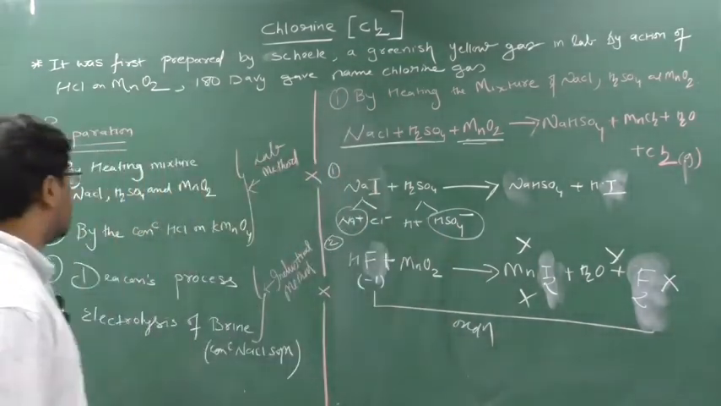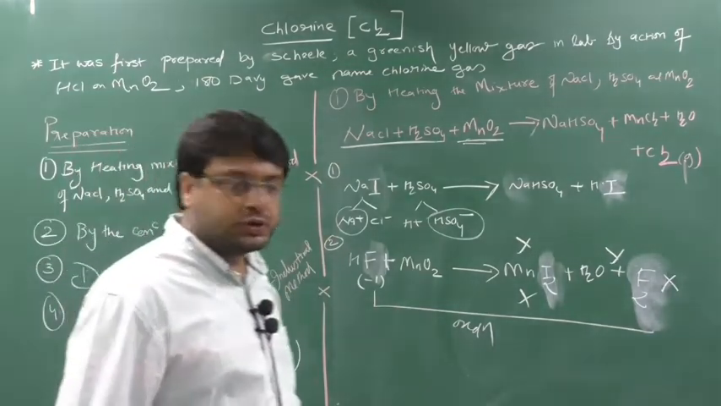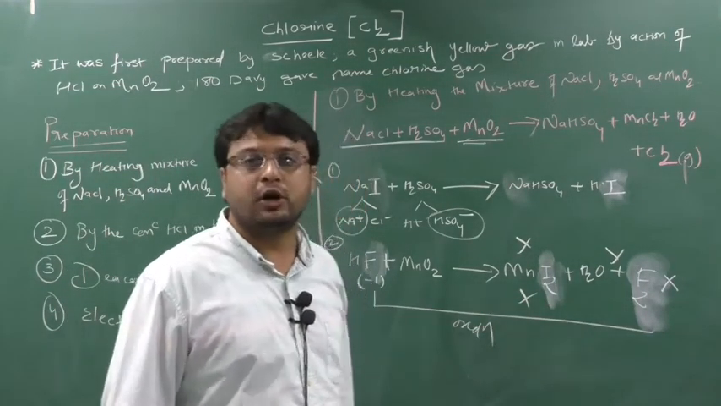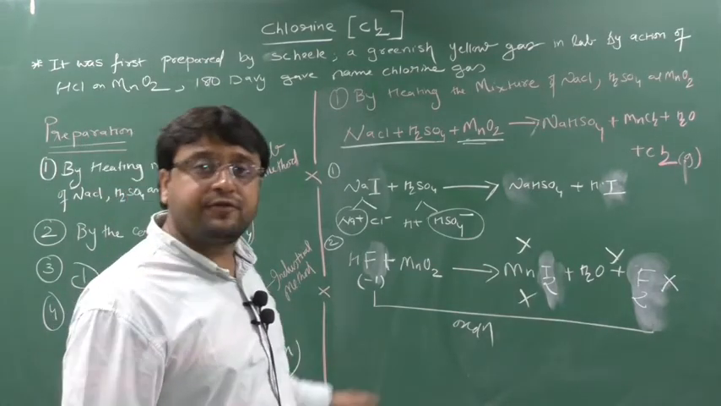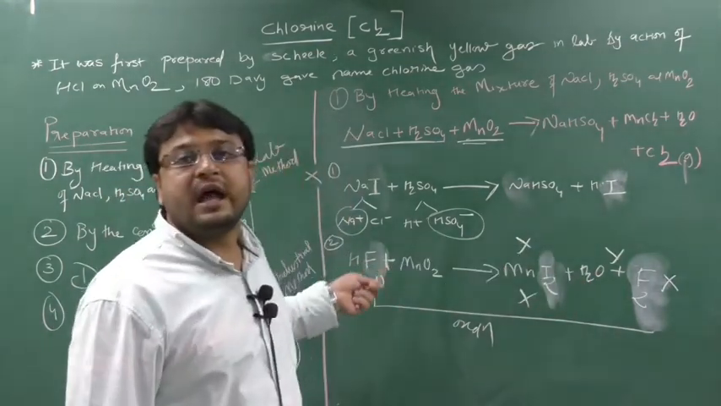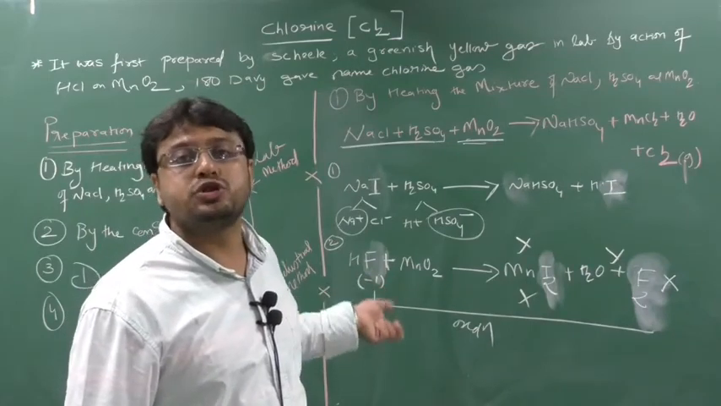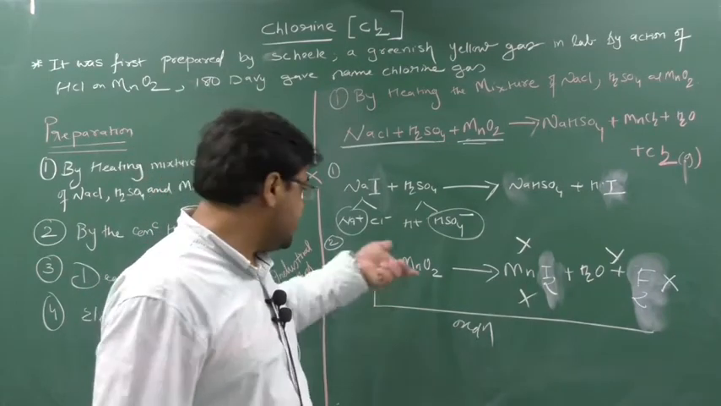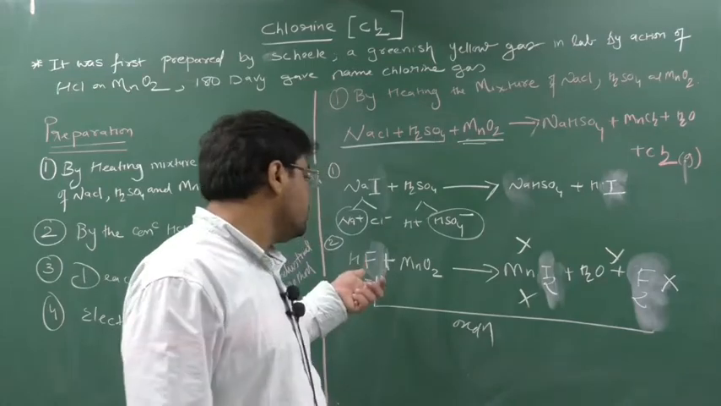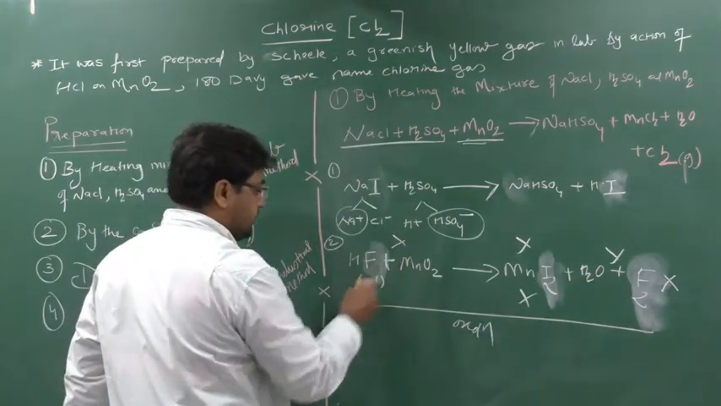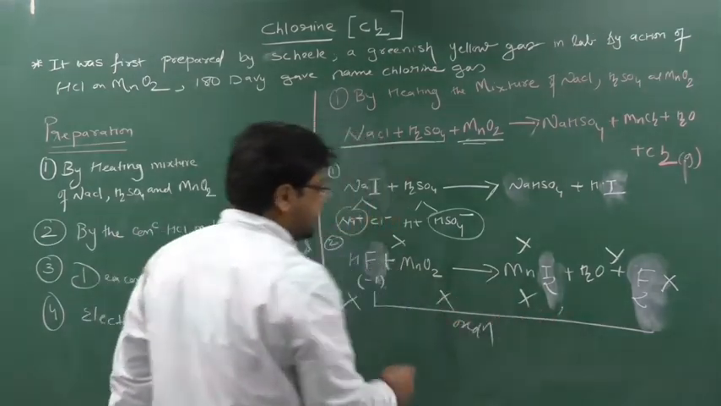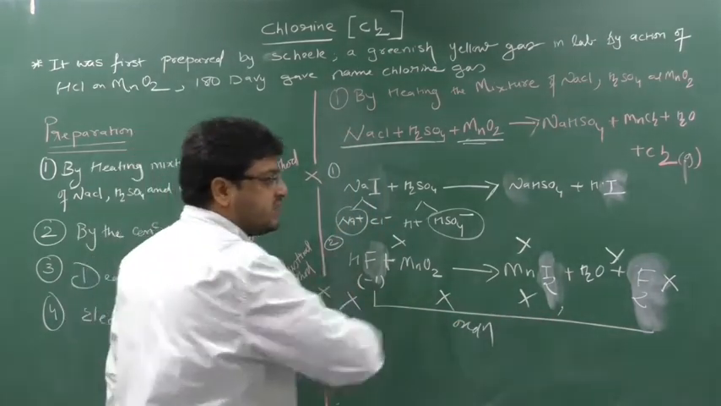Why the laboratory method cannot be used for generation of fluorine gas? Because MnO2 cannot oxidize HF to F2, because fluorine is a more powerful oxidizing agent than even MnO2. So it cannot convert HF to F2. So this reaction cannot occur. That's why I have written here wrong. This reaction cannot occur. The reason is MnO2 cannot oxidize HF to F2.